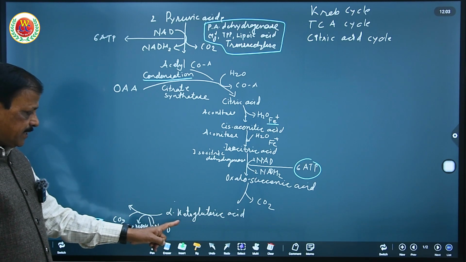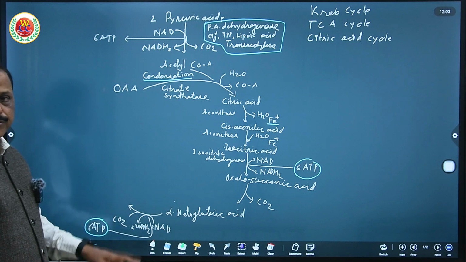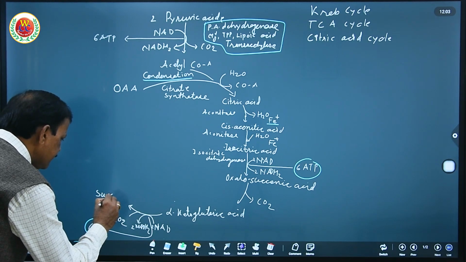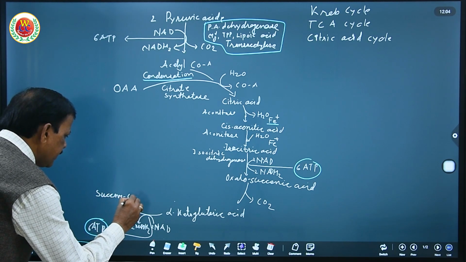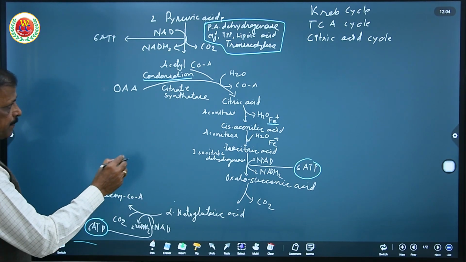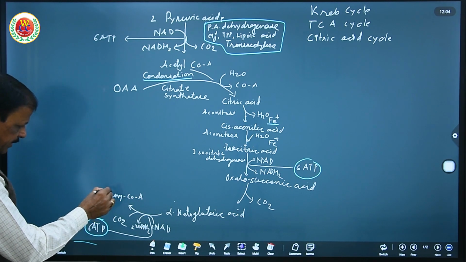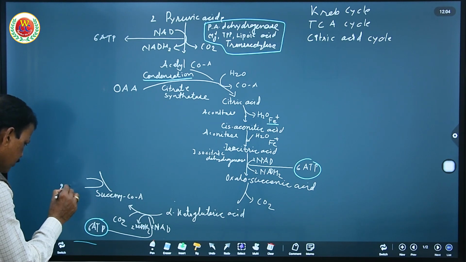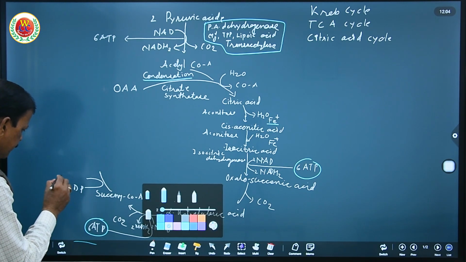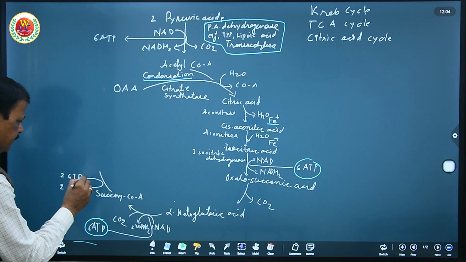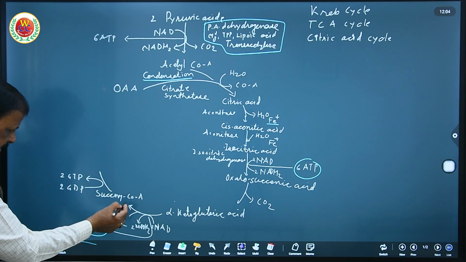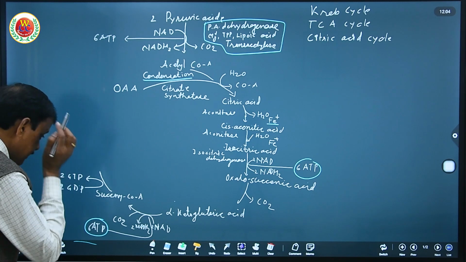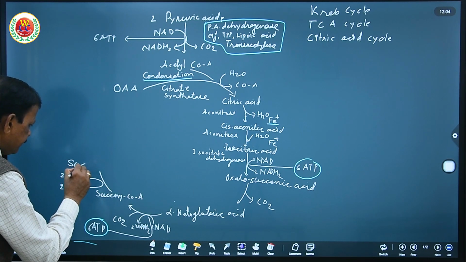So alpha ketoglutaric acid undergoes oxidative decarboxylation, producing 6 molecules of ATP, and converts into succinyl CoA, succinyl coenzyme A. Here this succinyl CoA undergoes oxidation, converting 2 molecules of GDP into 2 molecules of GTP, producing succinic acid.